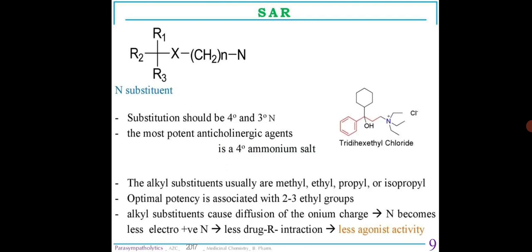The N substituent should be quaternary or tertiary nitrogen. The most potent anticholinergic agent is a quaternary ammonium salt. The alkyl substituents usually are methyl, ethyl, propyl or isopropyl. Optimal potency is associated with 2 or 3 ethyl groups. The alkyl substituents cause diffusion of the onium charge. The nitrogen becomes less electropositive and there is less drug receptor interaction, thereby causing less agonistic activity.